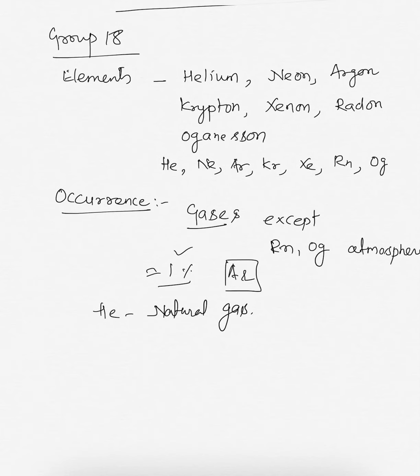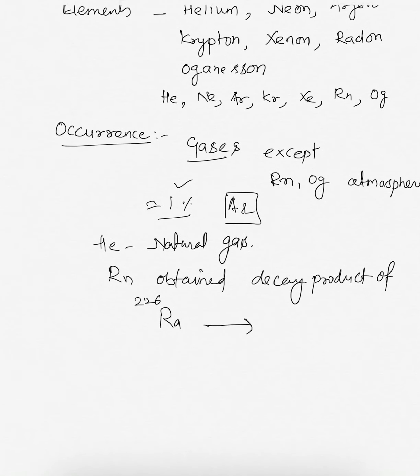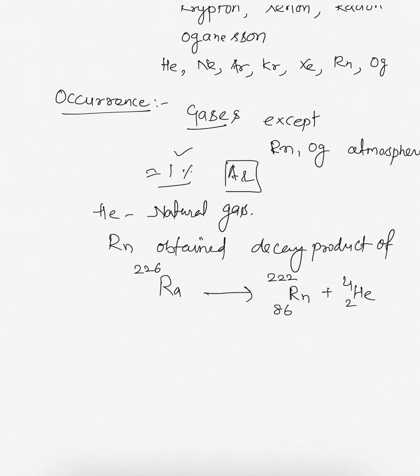Radon is obtained as the decay product of radium-226. Radium-226 gives radon-222 and helium-4, that is, 88 radium 226 gives 86 radon 222 plus 2 helium 4.